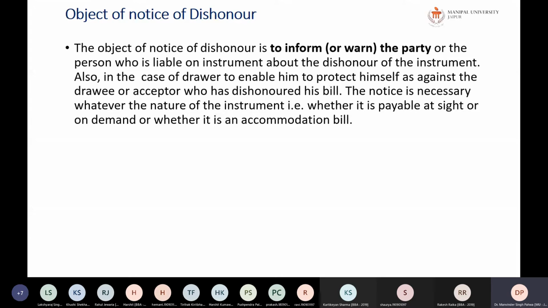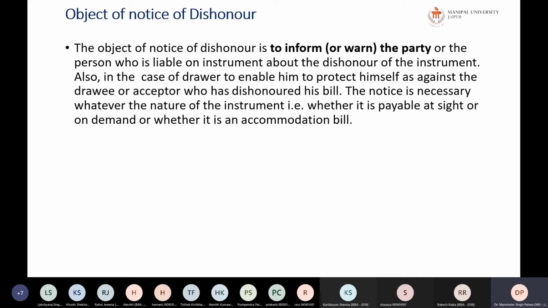Whatever the nature of the instrument, whether it is payable by sight or on demand, or whether it is an accommodation bill, it has to warn the party. Why is this warning needed? Because the person may get a notice of dishonor and after that he may pay the amount, so there is a chance of getting the payment. That's why the notice of dishonor is sometimes necessary, and he must look into the matter.